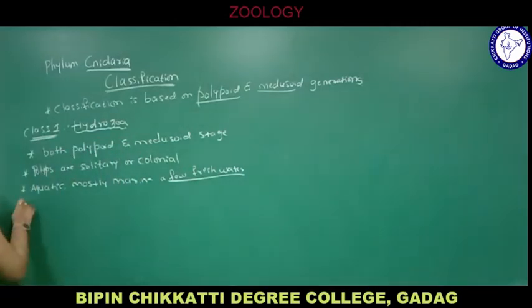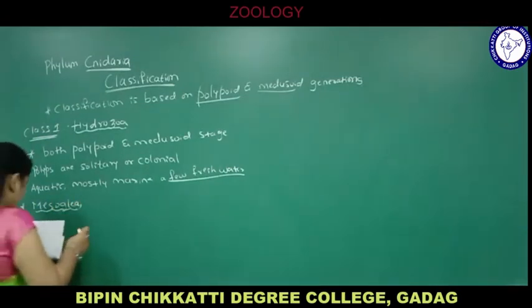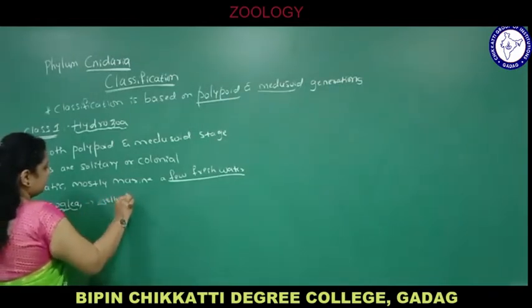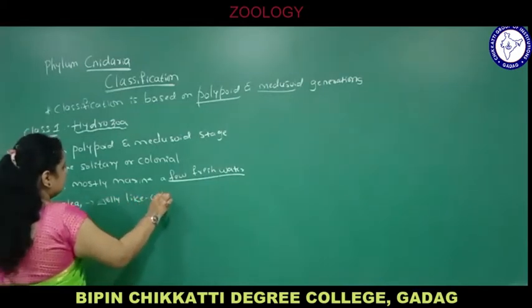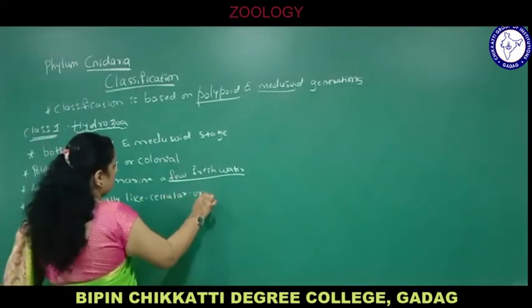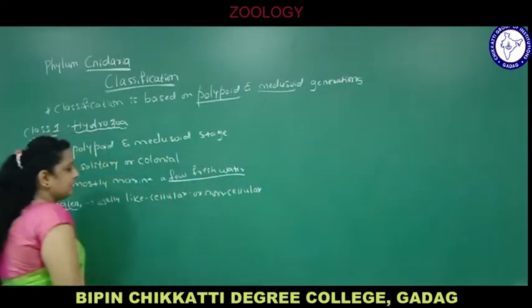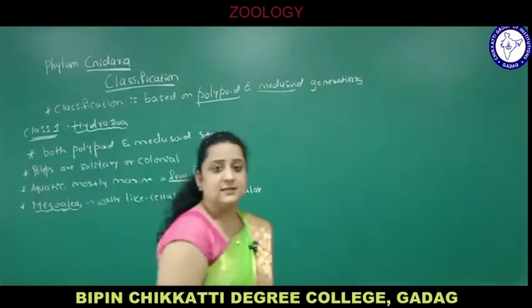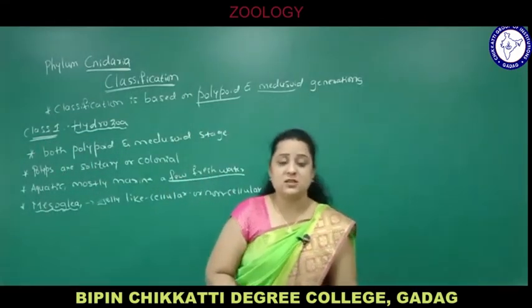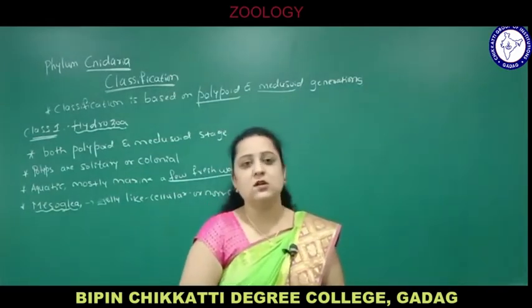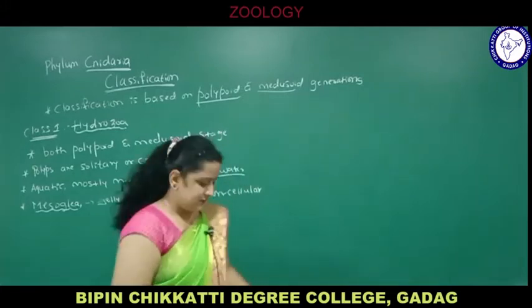Mesoglea. We have discussed two germ layers, ectoderm and endoderm. There is a tissue called mesoglea, which is jelly-like, cellular or non-cellular, means it is made up of cells or without cells. And as you know, the grade of organization in phylum Cnidaria is tissue grade, because there are no such organs in these animals.